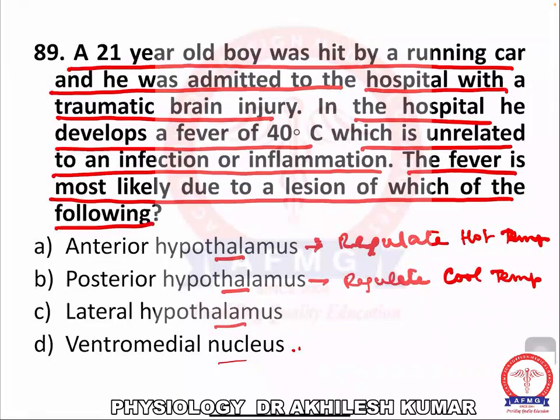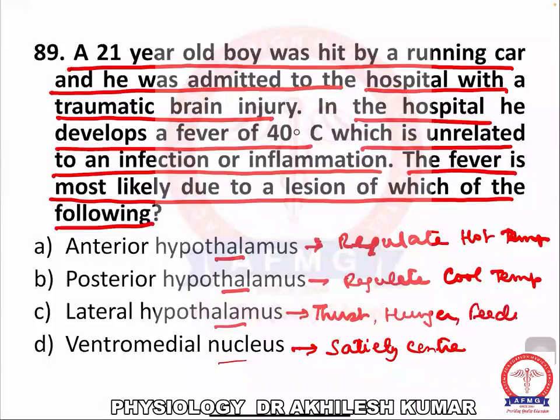The lateral hypothalamus will regulate the thirst and the hunger. The ventromedial nucleus is the satiety center. The lateral hypothalamus is the feeding center. So it is unrelated to infection, inflammation.